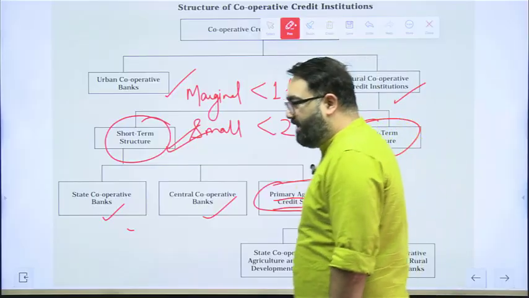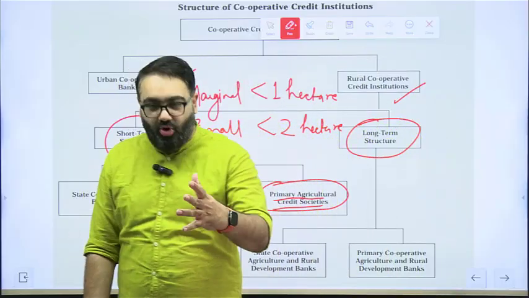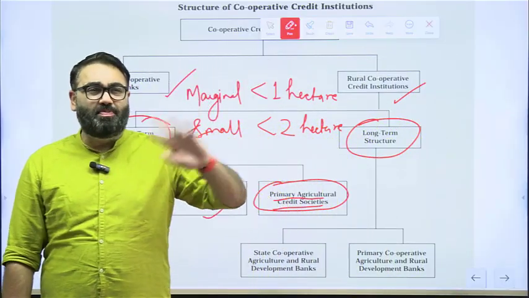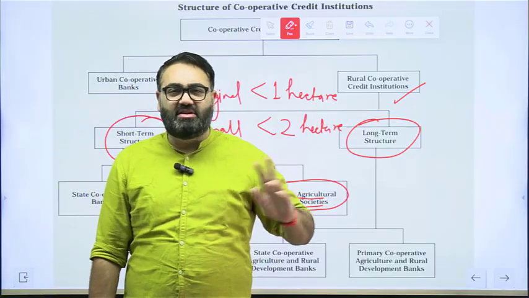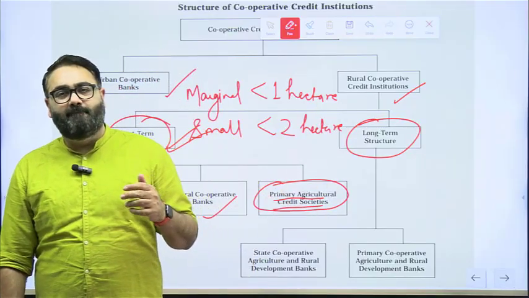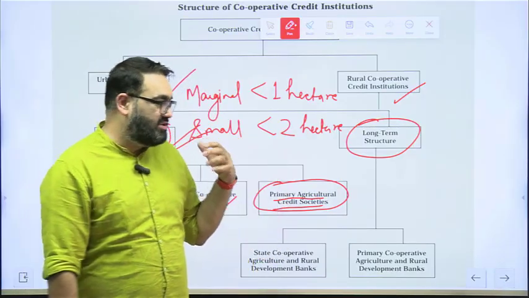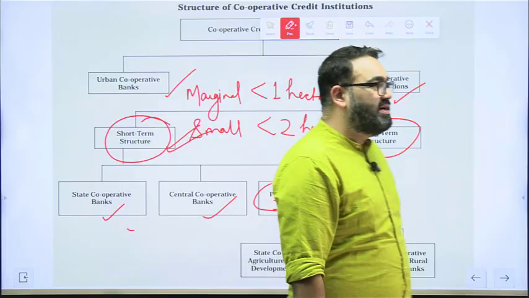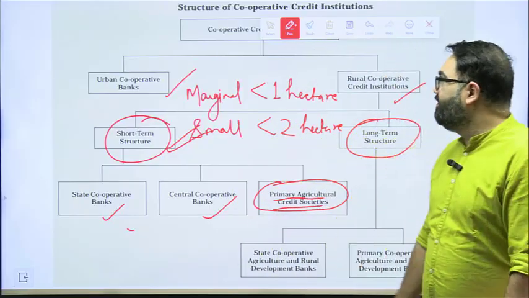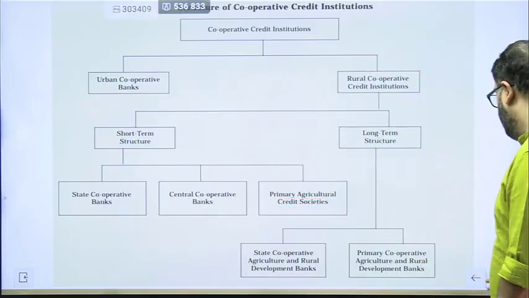One big problem that farmers have with the banks is that even if they go and ask for a loan, there is so much paperwork and documentation involved that it becomes very difficult for them to eventually get a loan. So this kind of structure, the PACS structure, makes it easier for them to get a loan. That is how it works in their favor as well.